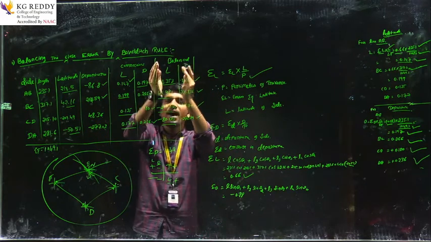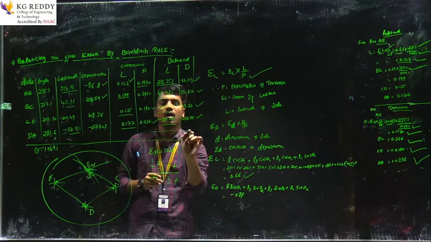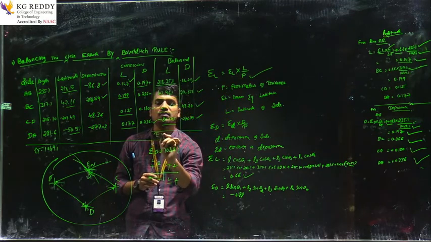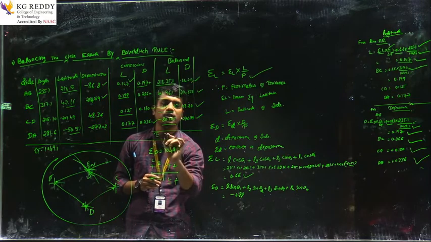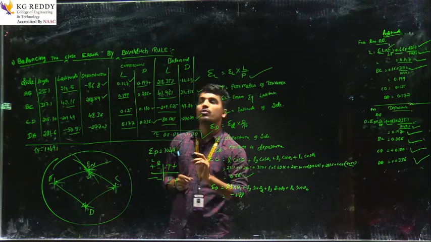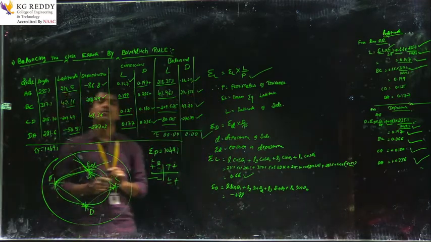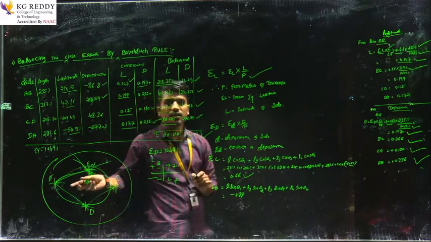These are the balanced latitudes and departures. After that, when you calculate the totals of latitude and departure, they should be 0.0. The closing error should be cleared in all four quadrants. So it is clear.